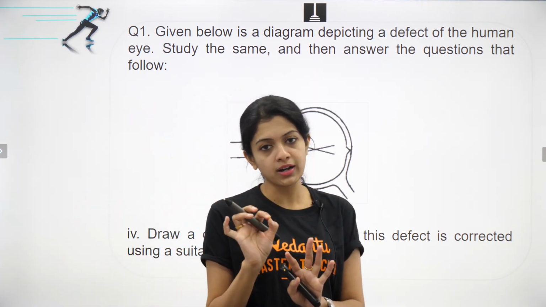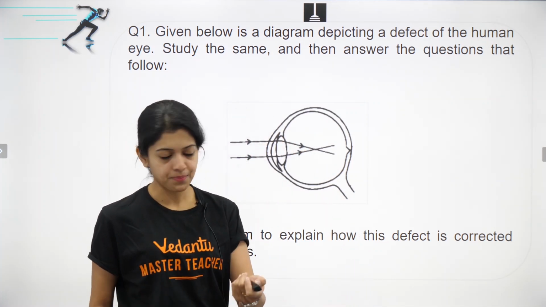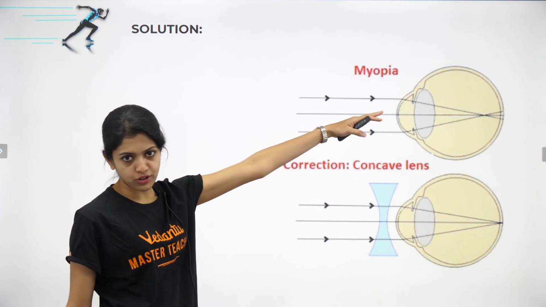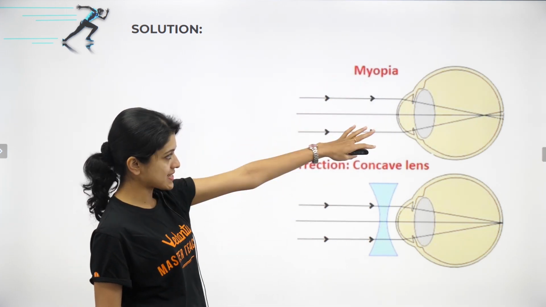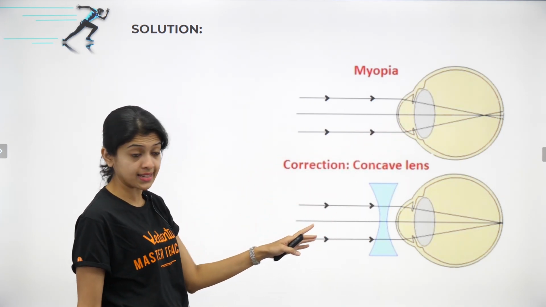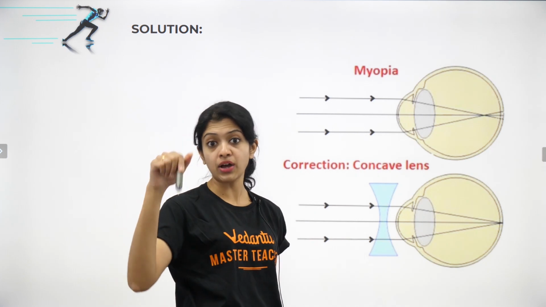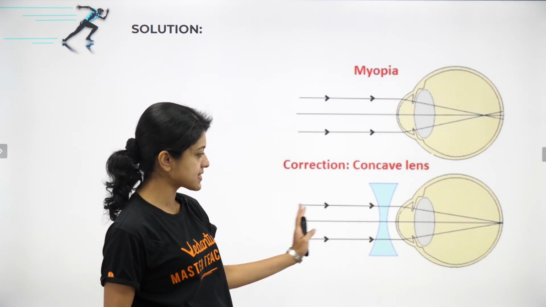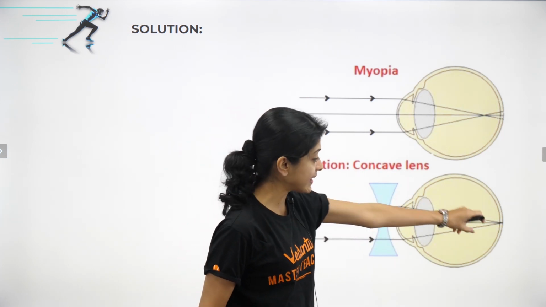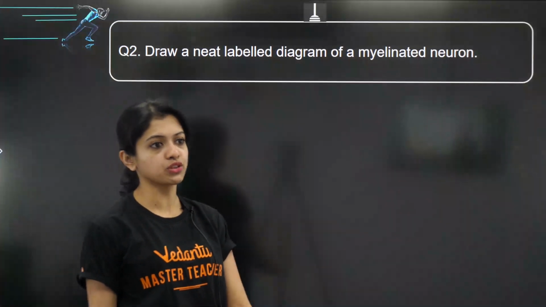A sharp pencil, a ruler and a protractor, in my opinion, can help you draw a very, very clean ray diagram. Okay, and this would be the diagram that you have to draw. This is just there for your reference, so this is not expected from you. This is the normal case of myopia, I mean what the defect is, and if you had to correct it with a concave lens, you must make sure you draw the concave lens this way. You know how the convex lens would be, right? In the case of hypermetropia, the concave lens would look like this, and that would help in converging the rays coming from a distant object correctly on the retina. Okay, so there we go. That fetches us full marks for this question.